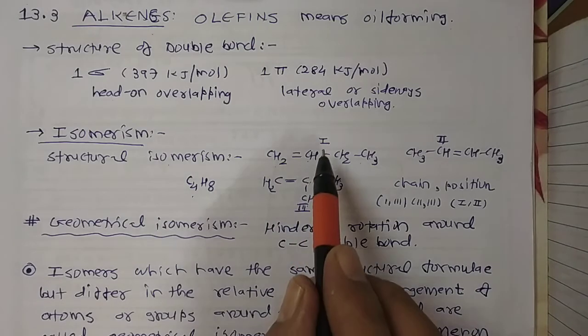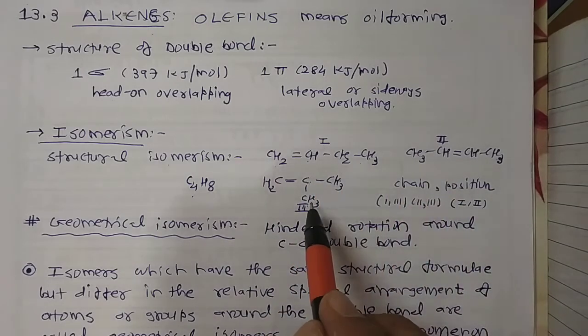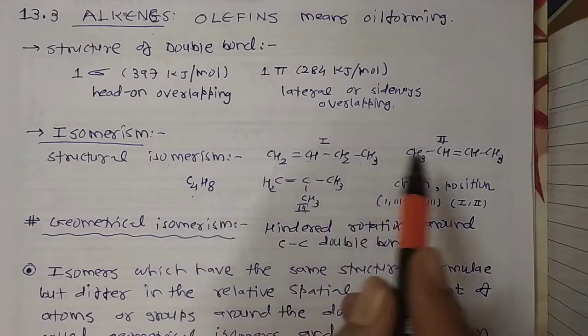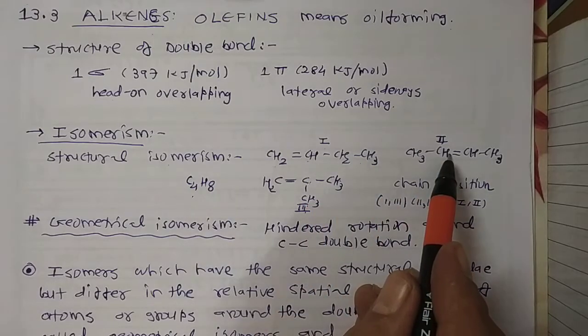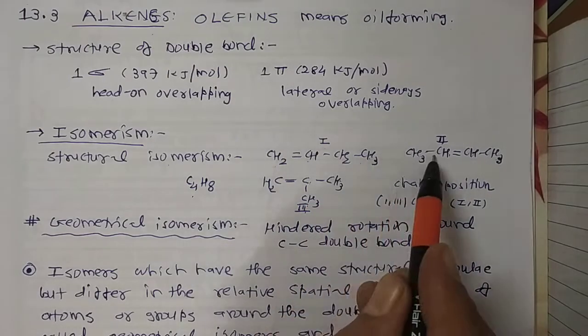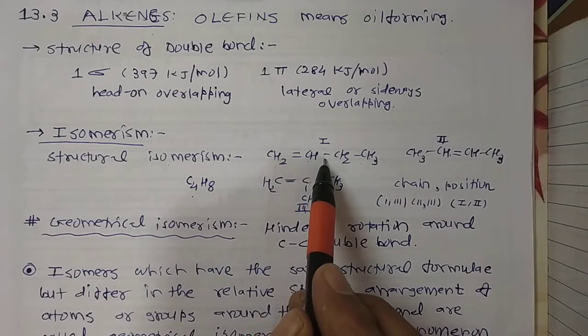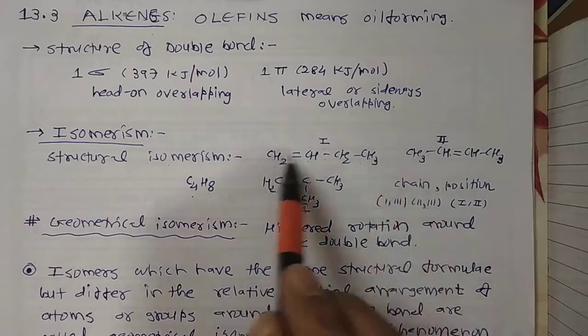Okay, so this is structure number 1, structure number 2, 3. As we know, 1, 2, 3 are isomers of each other, but what are the relations that we have to observe? If we focus only on 1 and 2, only the position of the pi bond is changed. Pi is a functional group, so this is called position isomerism.